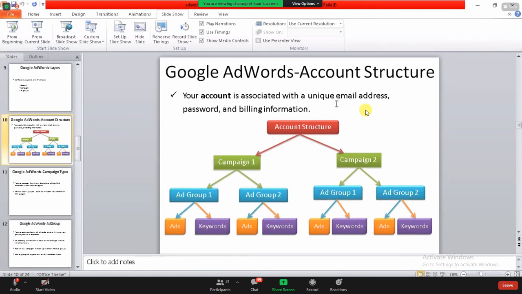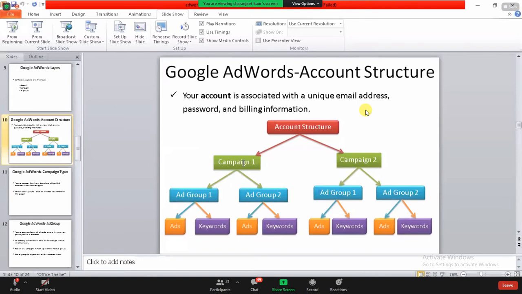Now, if I talk about the structure of Google Ads, there is an account structure. First of all, there is one account. After that, you can make different kinds of campaigns. Your first campaign could be related to shopping, and your second campaign related to the search network only. These are two different kinds of campaigns you can run. In campaign one, say I have run a campaign of the search network only, where I'm just going to rank my keyword and my website.